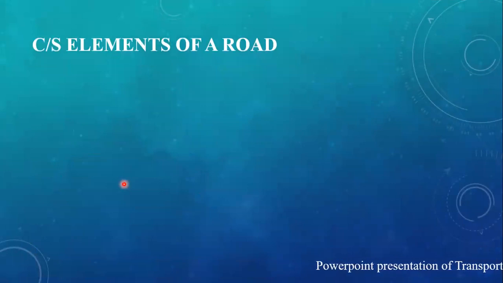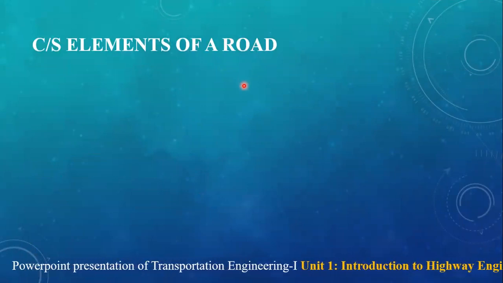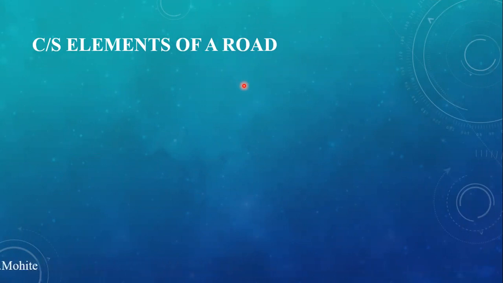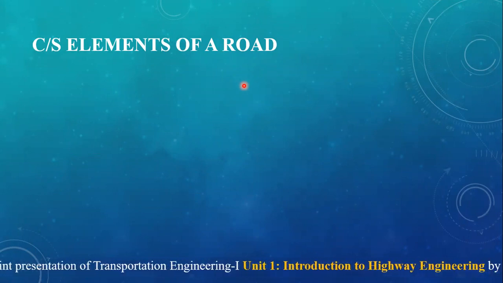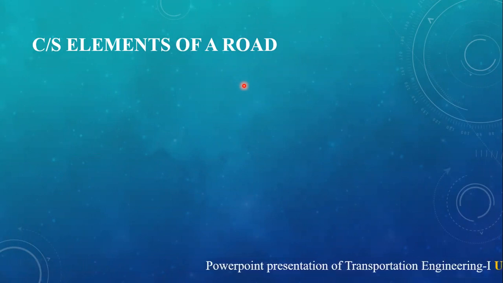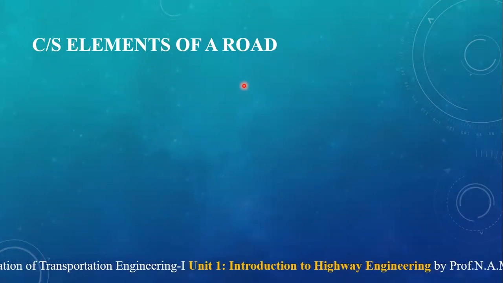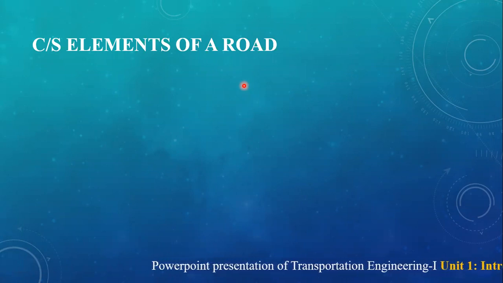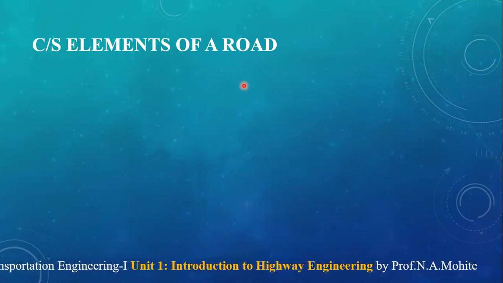Moving further, now we are going to see the next point, the cross section elements of a road. What do you mean by cross section elements of a road? In the surveying subject, you might have done a road project in which a longitudinal section was drawn. At certain intervals the cross sections of the road were drawn, either in cutting or filling, and you calculated the volume of cutting and filling using certain formulas.